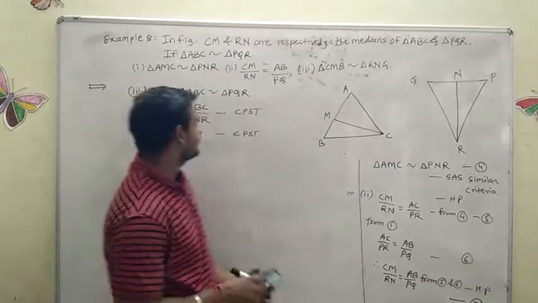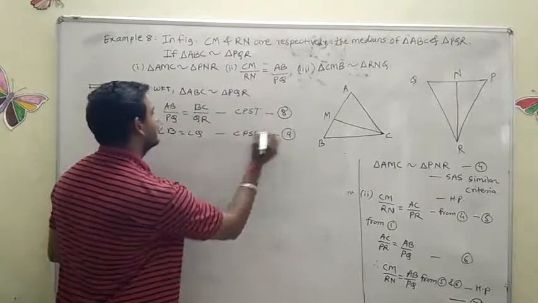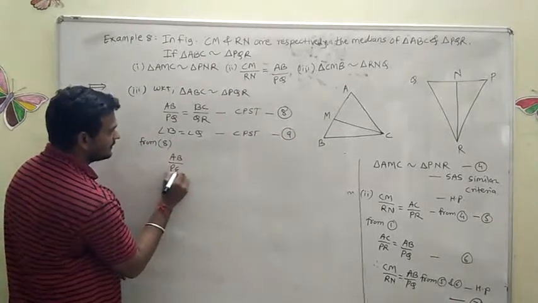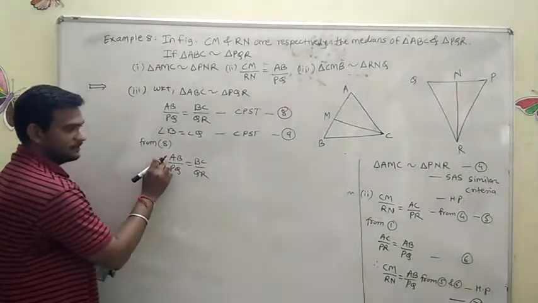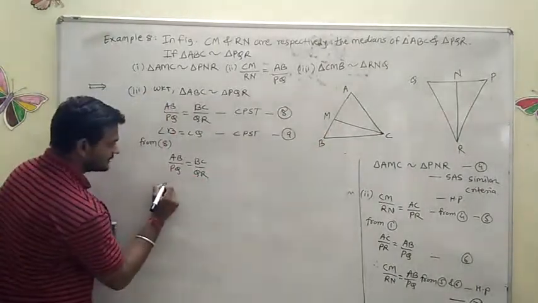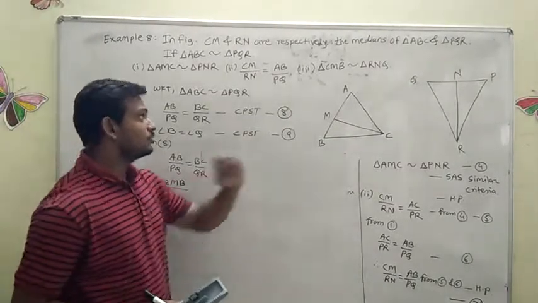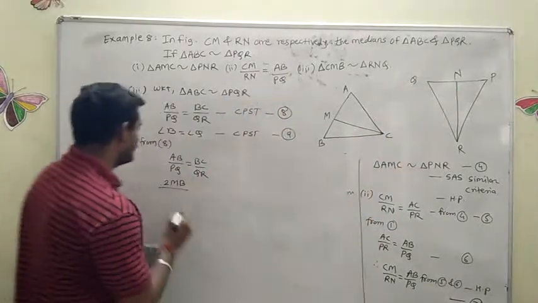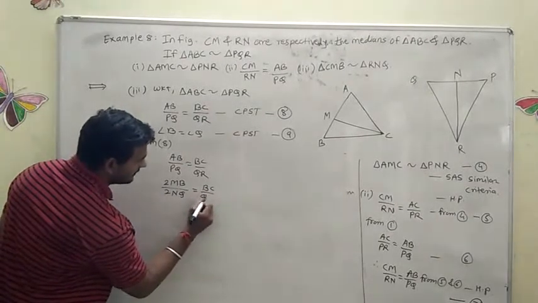This is equation number 7. After equation number 7, I will write this as equation number 8, and this is equation number 9. From 8, can I write AB by PQ is equal to BC by QR? Now see here, instead of AB, can I write 2 times MB? Yes, instead of AB, we have to write 2 times MB divided by PQ. Instead of PQ, can I write 2 times NQ? Yes, you have to write 2 times NQ is equal to BC by QR as it is.